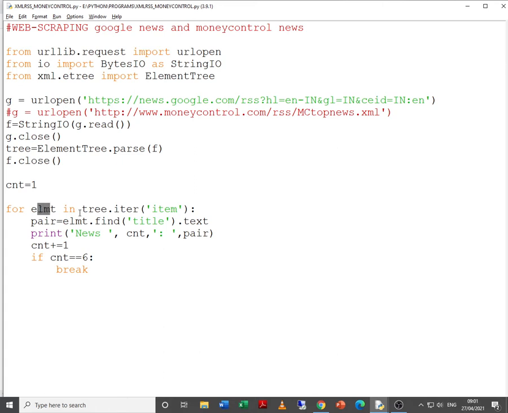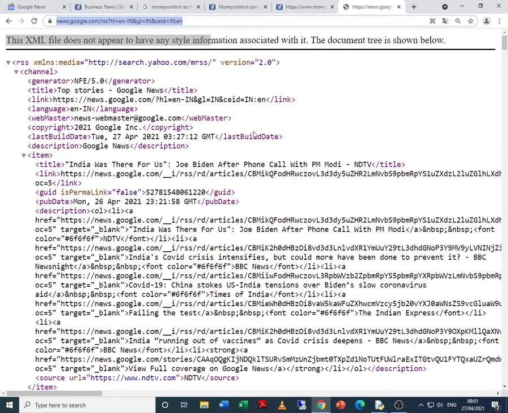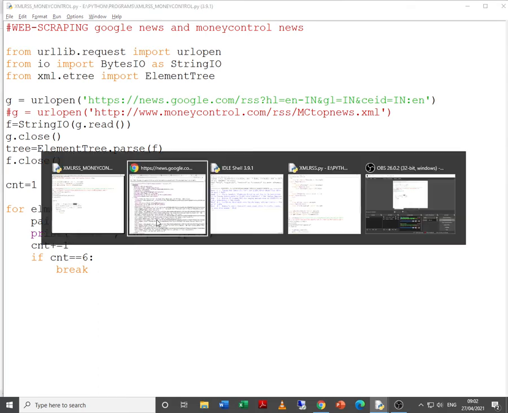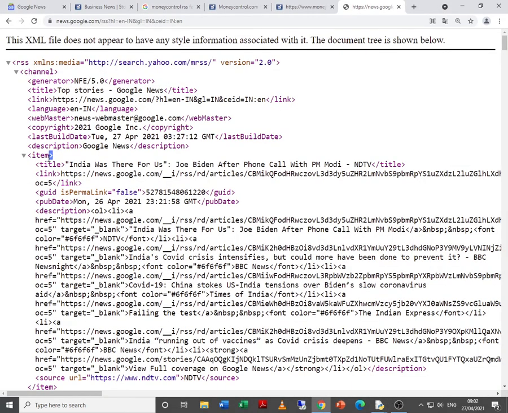So for a counter variable in tree.iter item, of course this is going to iterate through each and every subtree of the root. Now what is the root over here? Just let us try to check. Google News RSS feed. Yes, this channel may be the root, but you want to iterate through which tag? Item tag. So basically it will go over here.